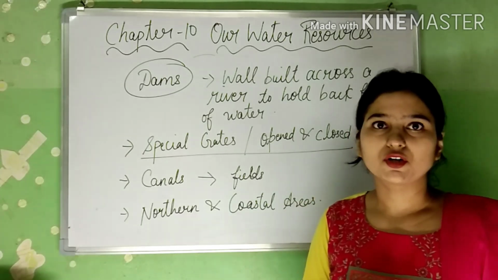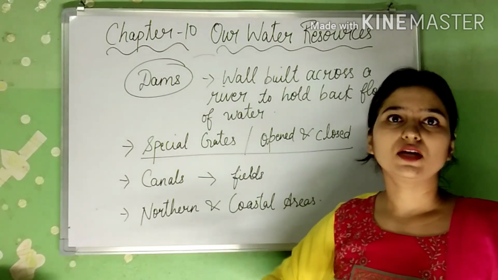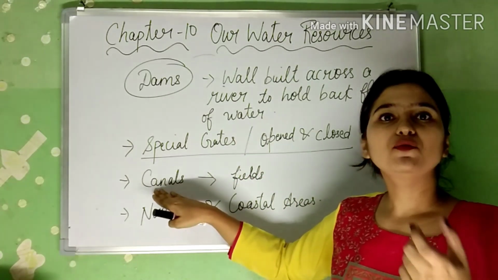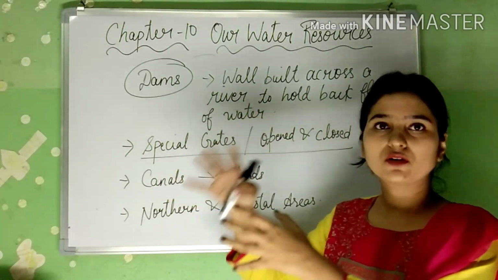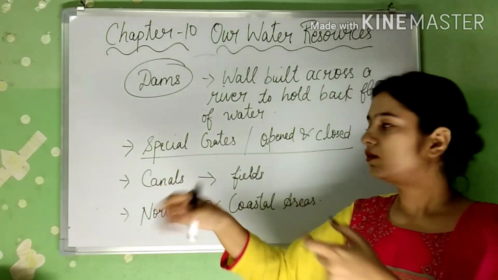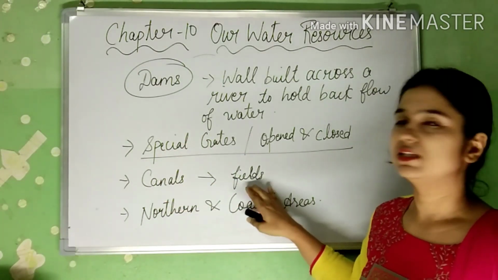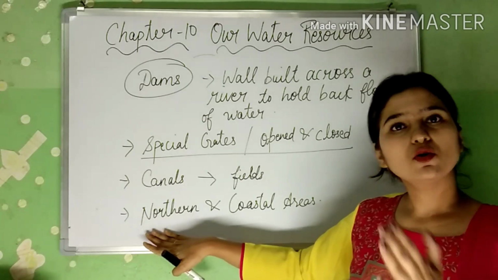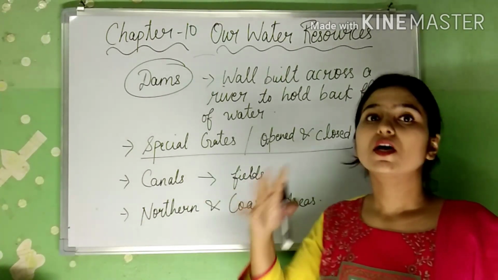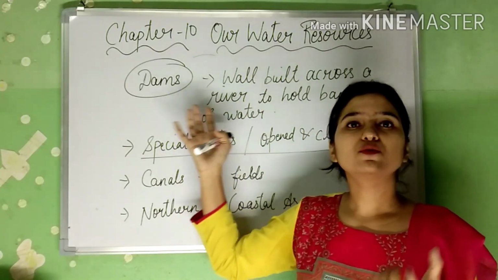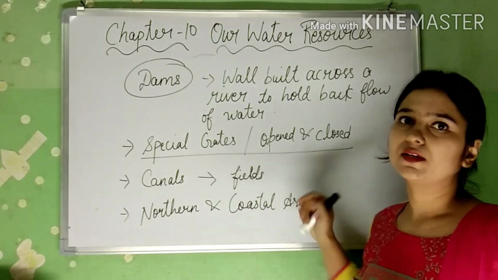Then there are many canals made out of the dam which regulate the flow of water to the fields. That means from the dam, canals are made and those canals carry the water towards the fields. Dams are used for irrigation purposes mostly in northern and coastal areas.